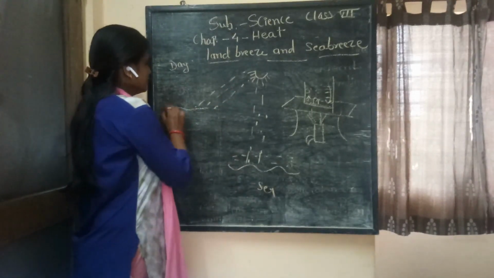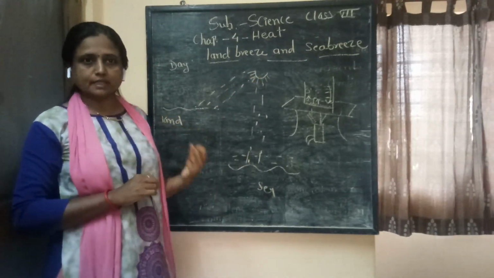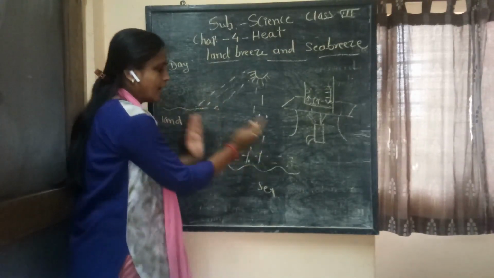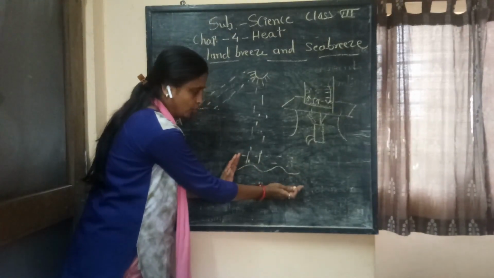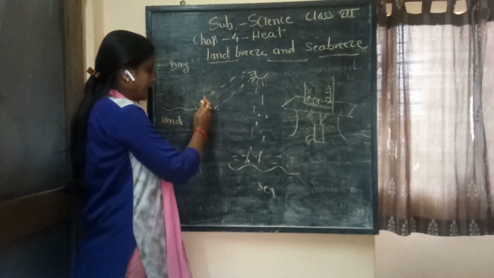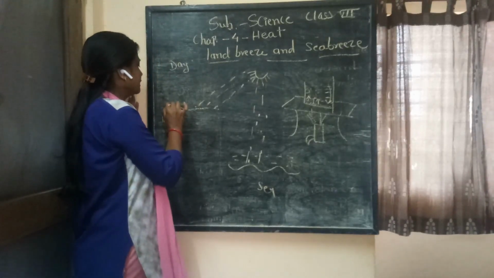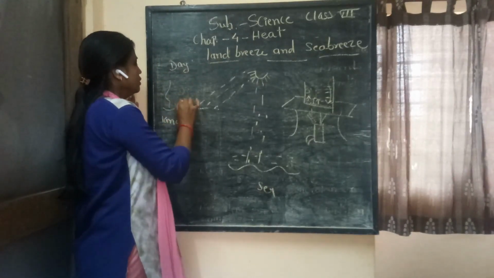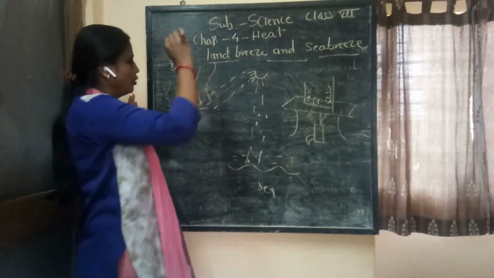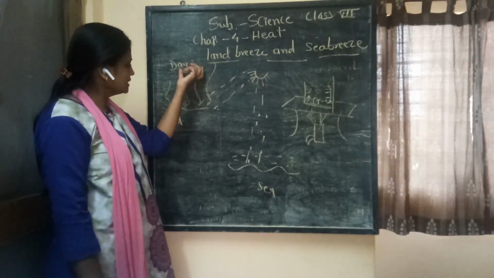During the daytime, sunlight falls on the land, and as per the concept, the land gets hot faster as compared to the sea water, so the air around the land becomes hot. Hot air is lighter in weight, so it moves upwards from the land surface.